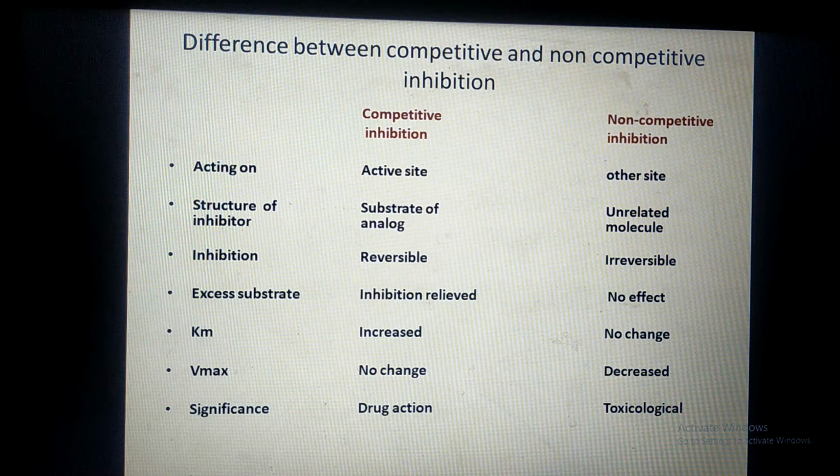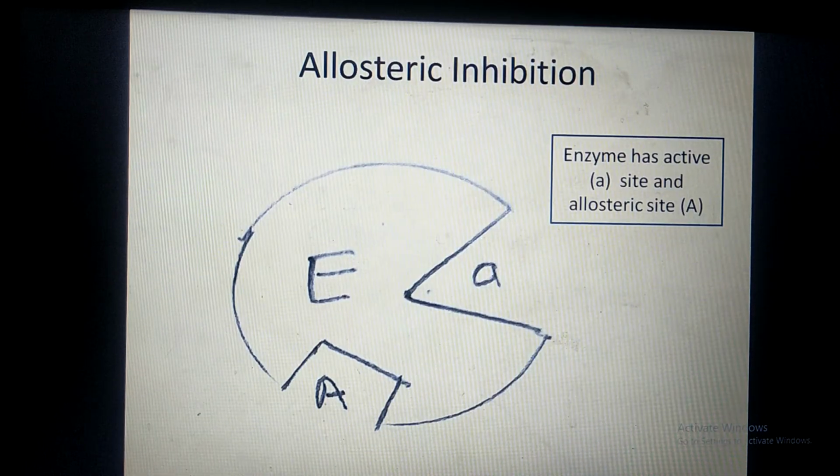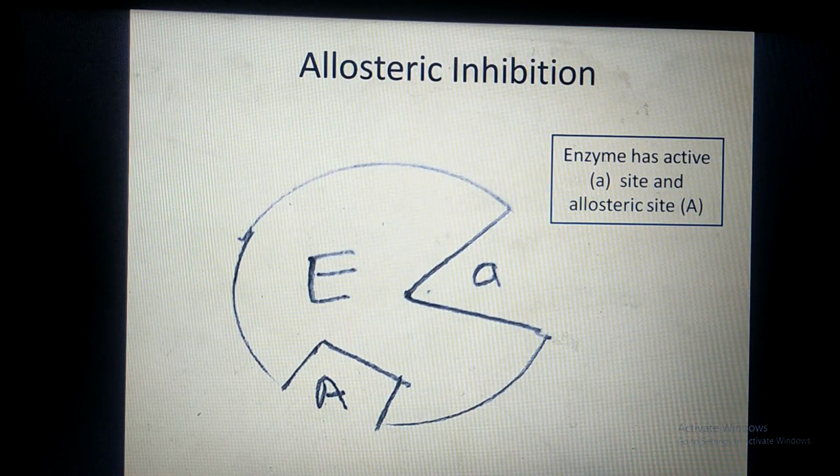Now, the significance is that competitive inhibition is shown by many drugs, whereas non-competitive inhibition is seen with poisonous substances. So these are the differences between competitive and non-competitive inhibition. Now come to the third type of inhibition, which is called allosteric inhibition. This is the diagrammatic representation of an allosteric enzyme.